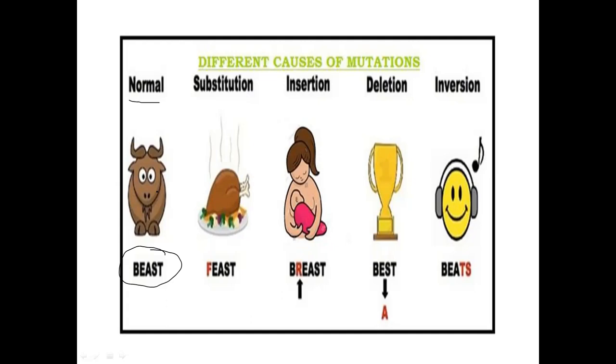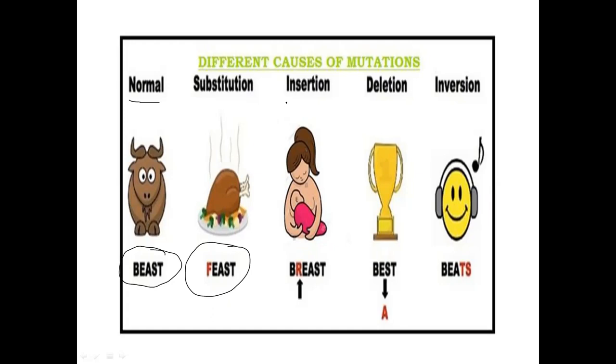First case, substitution. We have to substitute B with F. Now it will become FEAST. So after altering one amino acid only, changing B to F, we will get FEAST.